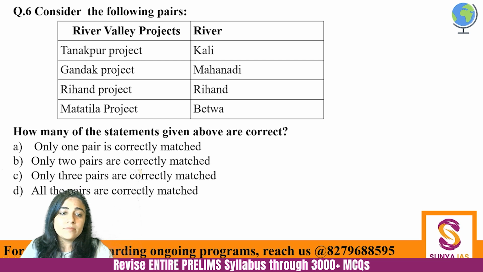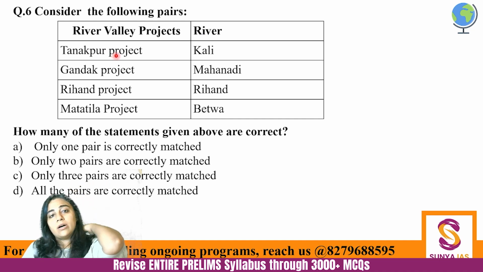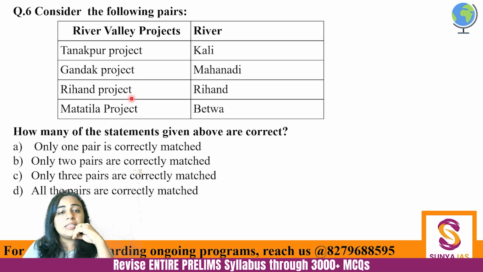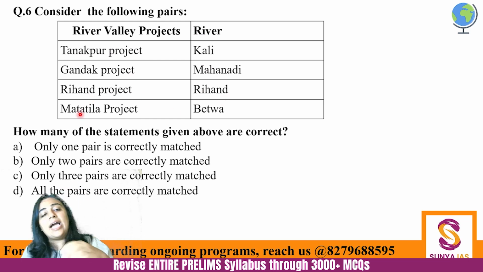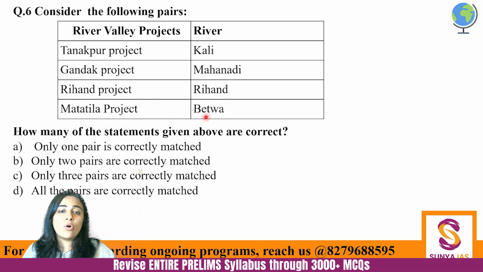Next. Consider the following pairs: River Valley projects and river. Tanakpur project on river Kali, Gandak project on Mahanadi, Rihand project on Rihand, and Mata Tila project on river Betwa. So how many are correctly matched? First of all, the very first thing that you can see, Rihand is absolutely correctly matched. Rihand river water project is in UP, right?